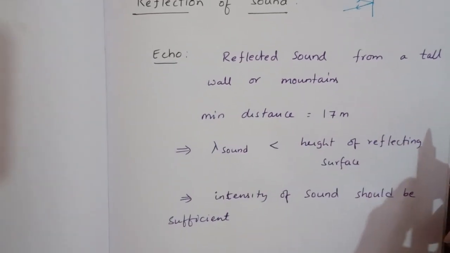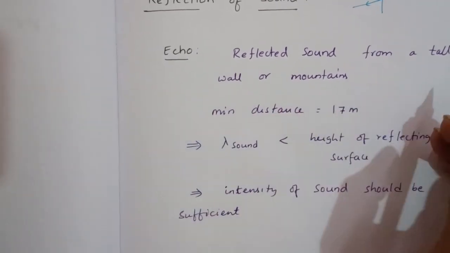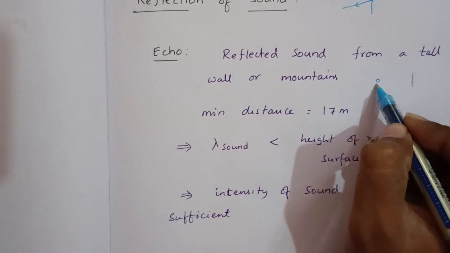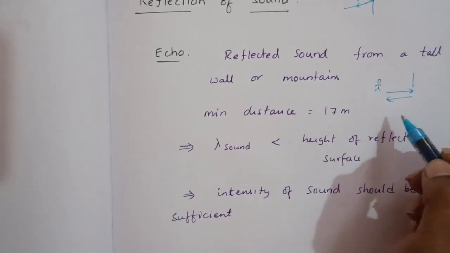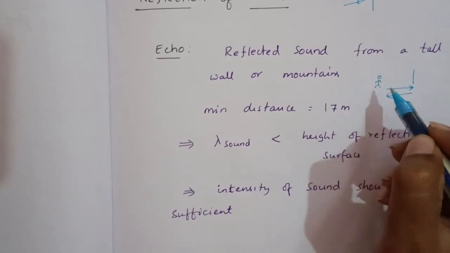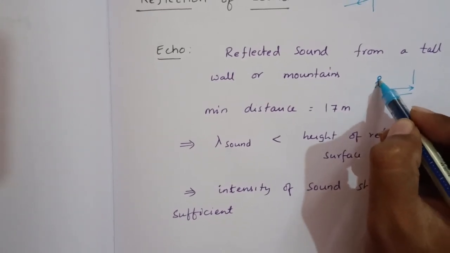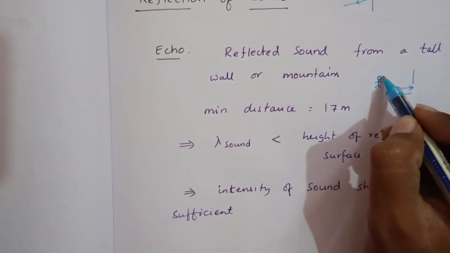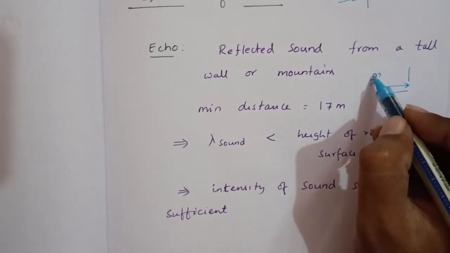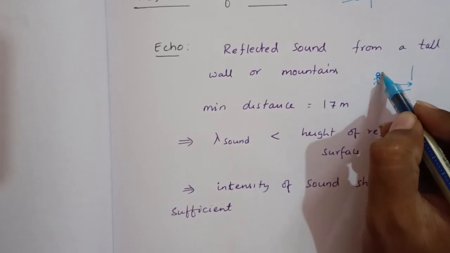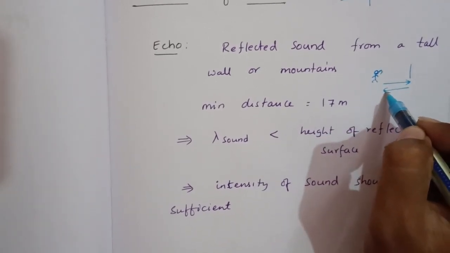Now, the minimum distance to form an echo: for example, if an observer stands here, sound should go and come back to him. The observer will listen to his own sound and the reflected sound. Whenever he says hello, he should hear it when he says it and then the reflected sound.